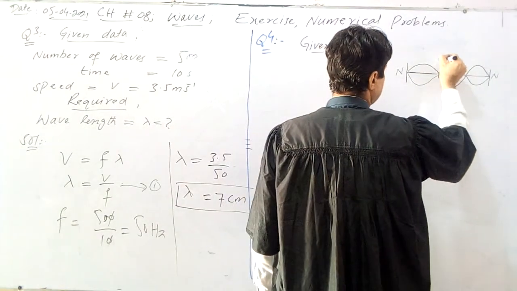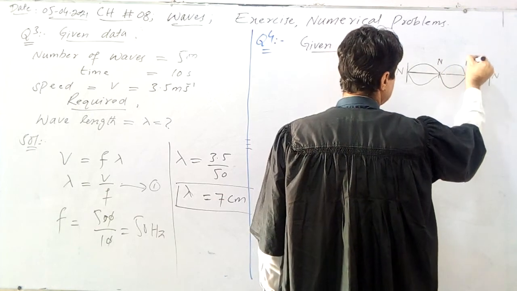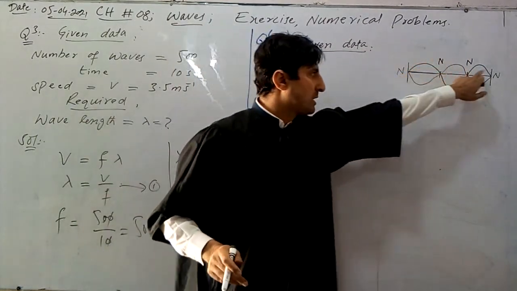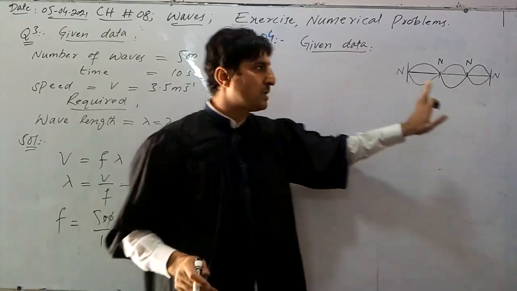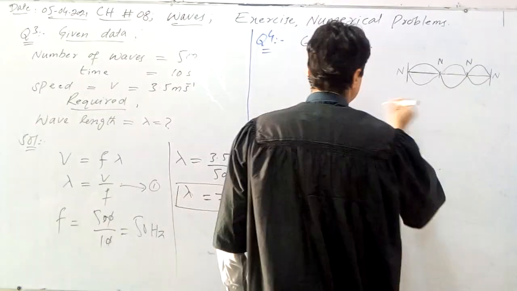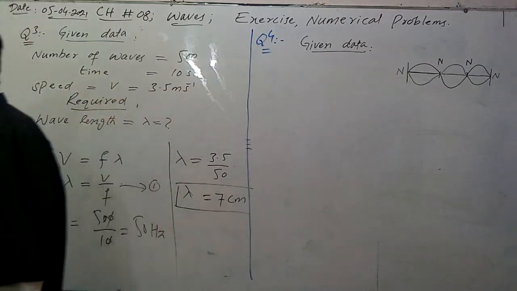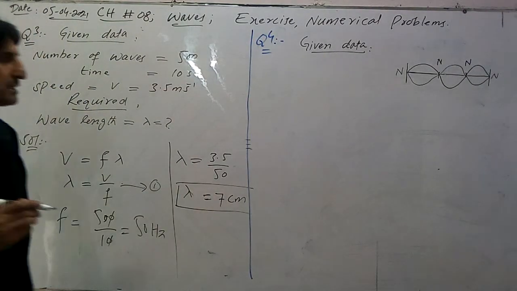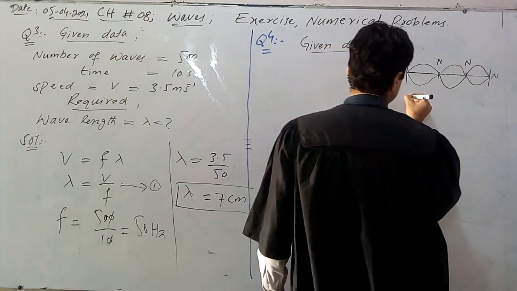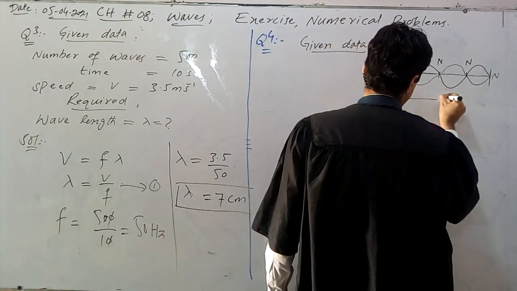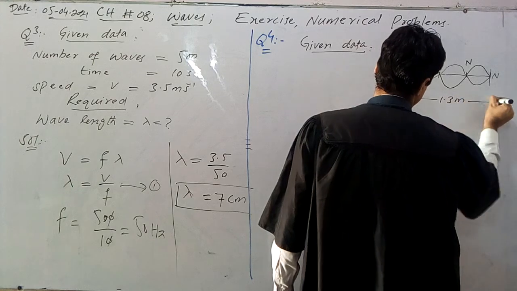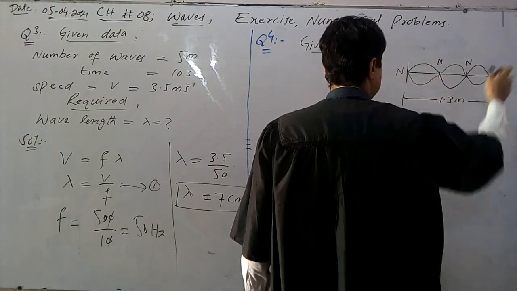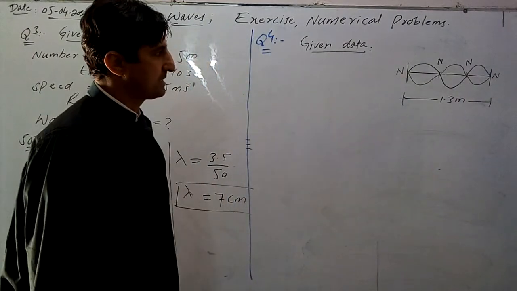One node is this one, the other node is this one. So how many nodes are there? 1, 2, 3, 4. There are 4 nodes. And what is the length of the string? The length of the string is given, which is equal to 1.3 meter, and its frequency is 500 Hz. So the length from here to here is 1.3 meter, and this type of stationary wave is generated in this string.